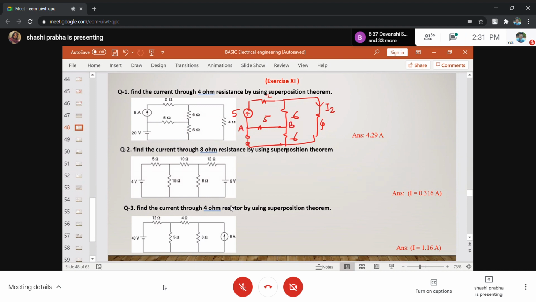Now see, this is A. Nothing is connected between these two, so this is also A. Nothing is connected. This voltage was connected and this is replaced by short circuit, so nothing is connected. I'll name this as A. This is B and this is C. Can we redraw it?